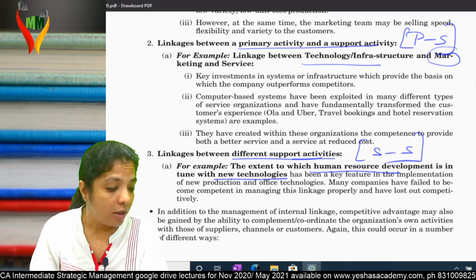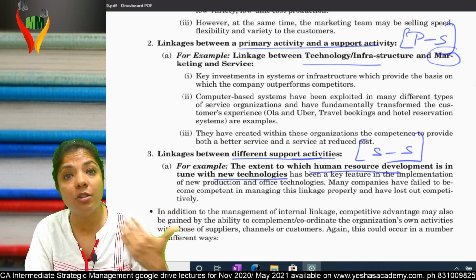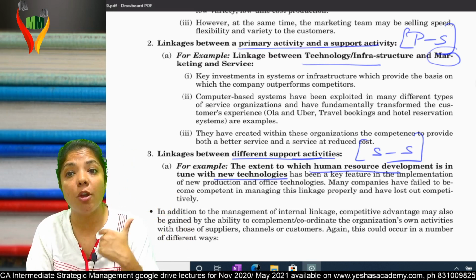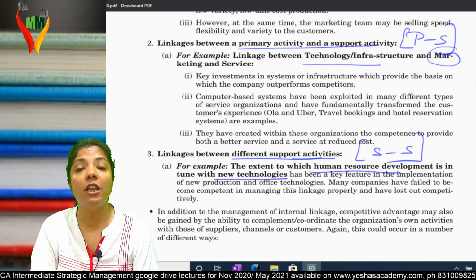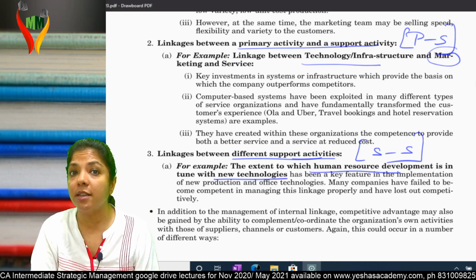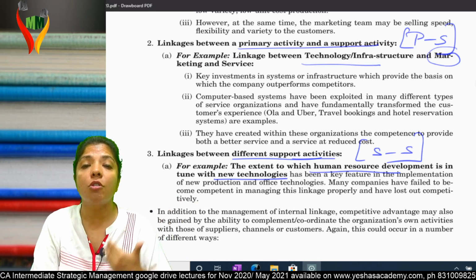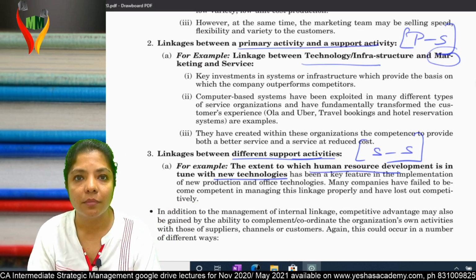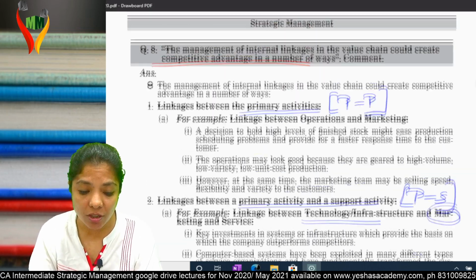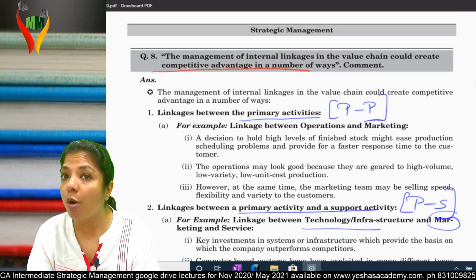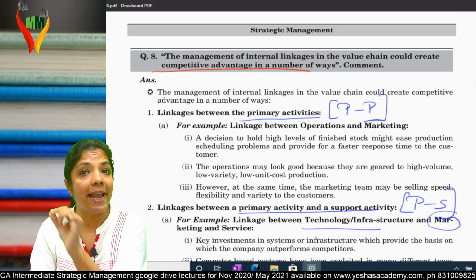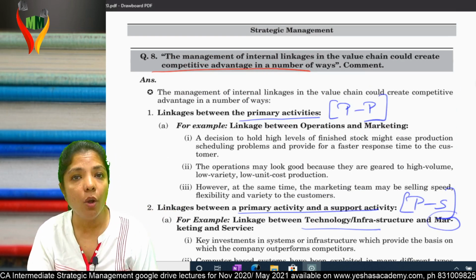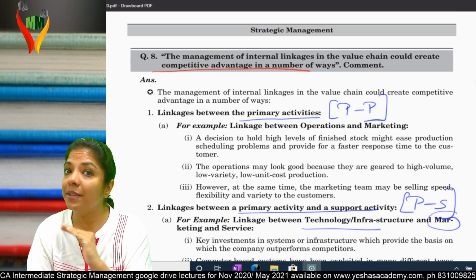So in short, if you try to link your primary with primary, your primary with support, and your support with support, chances of competitive advantage will increase. Is question number 8 clear? Very clear. Boss, you have to explain this linkage with one example. Okay. So question number 7 done.